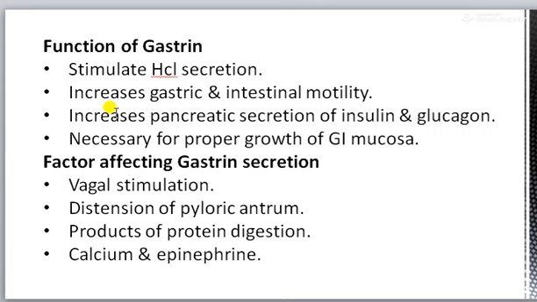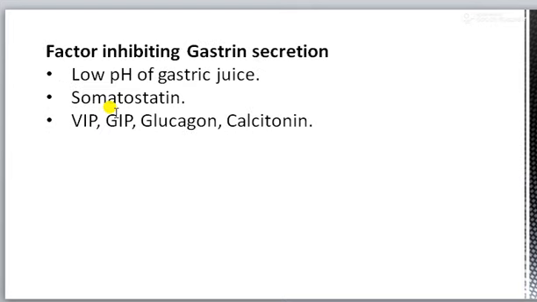It also increases gastrin secretion through the intrinsic innervation. Products of protein digestion, peptides and amino acids, alcohol and coffee also increase gastrin secretion. Then the next ones are calcium and epinephrine, which are also reported to increase gastrin secretion.